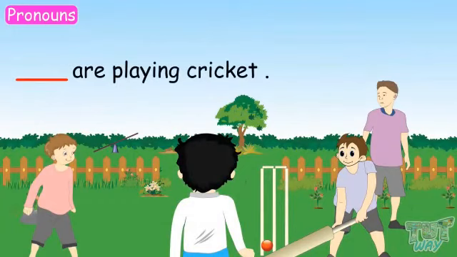So which pronoun can be used? He are playing cricket? No. We cannot use he, as he is a pronoun that is used with singular naming words. We say they are playing cricket. Yes, because they is used with plural naming words.